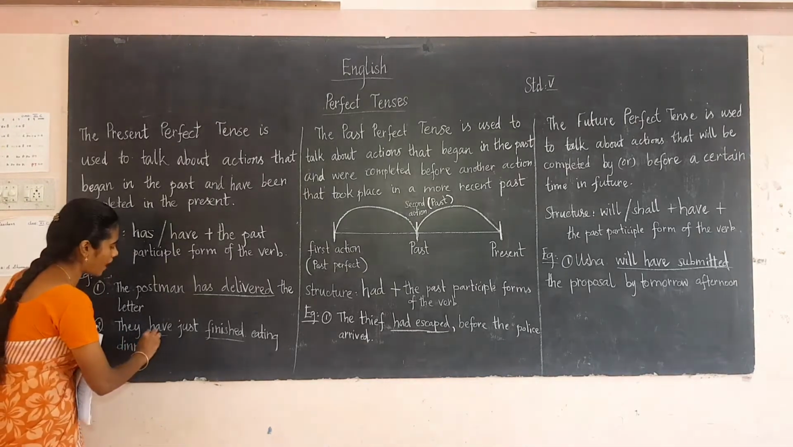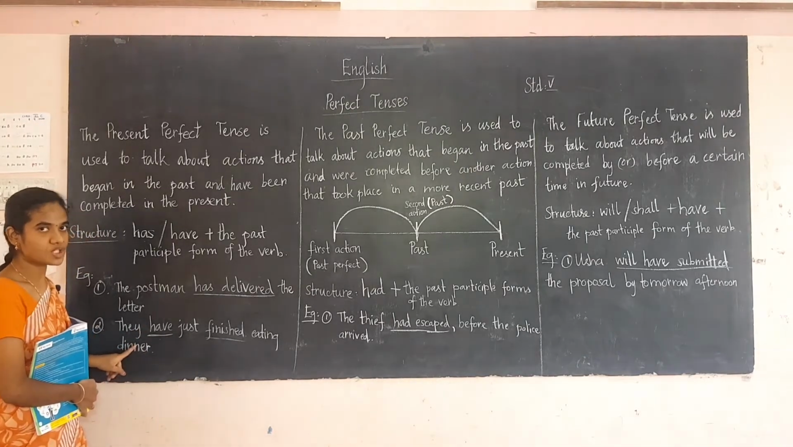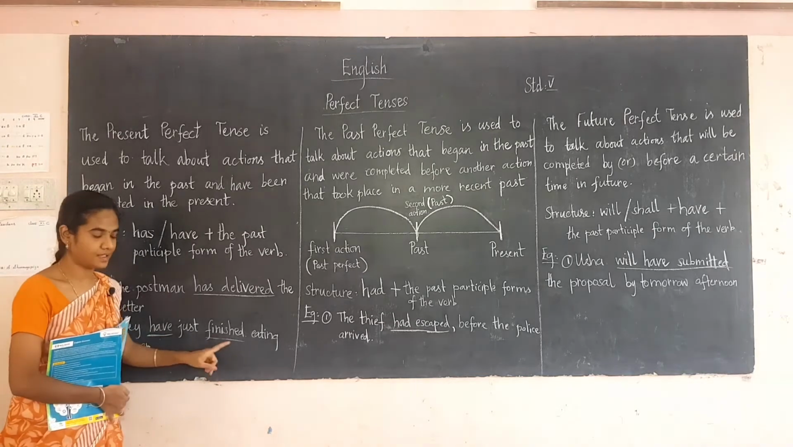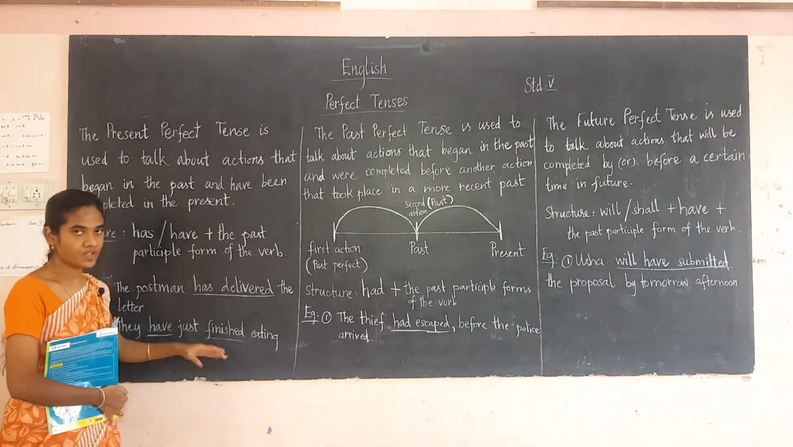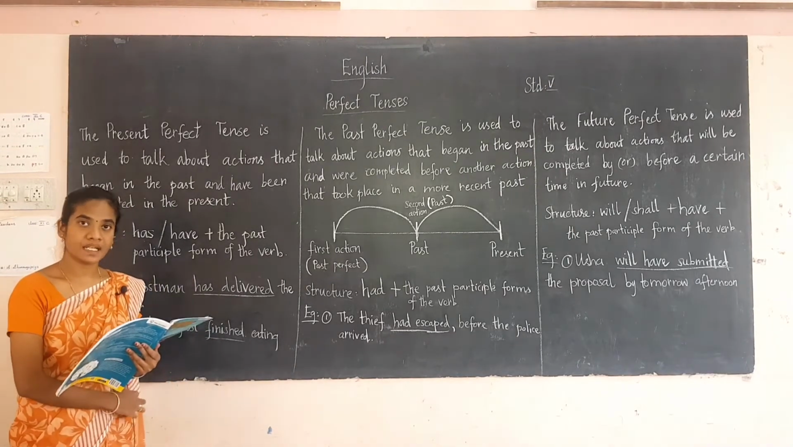Why are they using have? Because they is plural. They comes under the plural, so for that we use have plus V3, that is have plus finished. Okay students, are you clear with this? When will we use this present perfect tense?